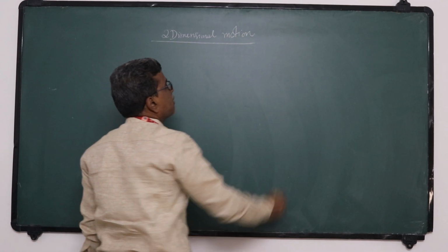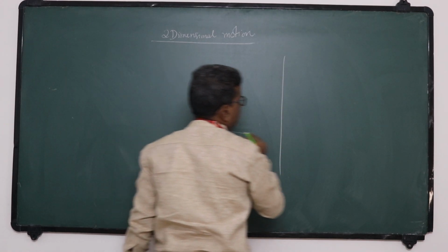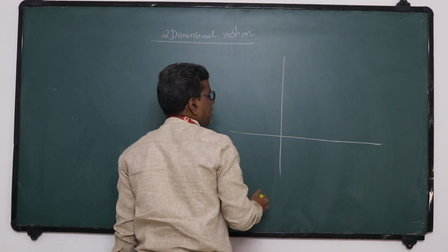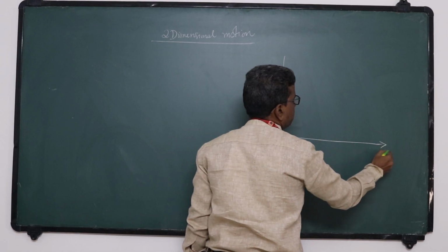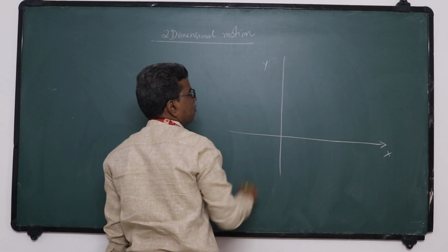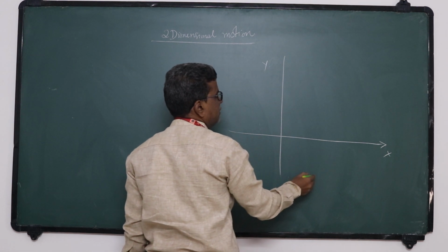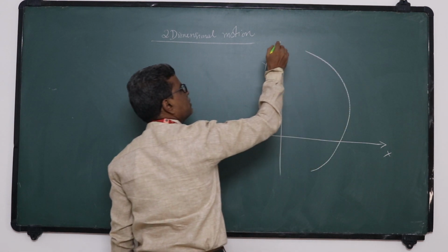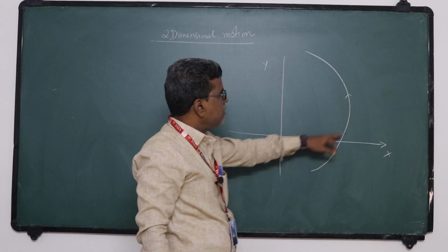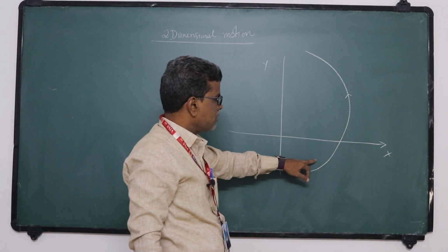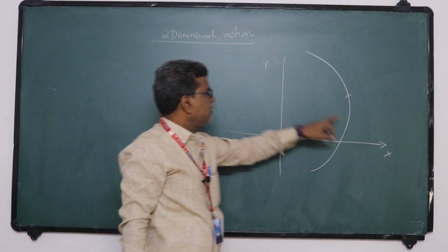Let us consider a car moves in a plane. Let it be the XY plane. Okay. So it moves in a plane like this. So this is a curvilinear path. This is the trajectory of the path taken by the car. This is the XY plane.